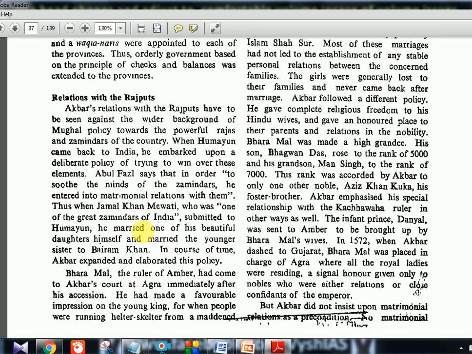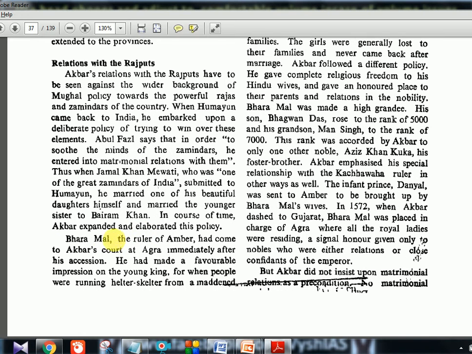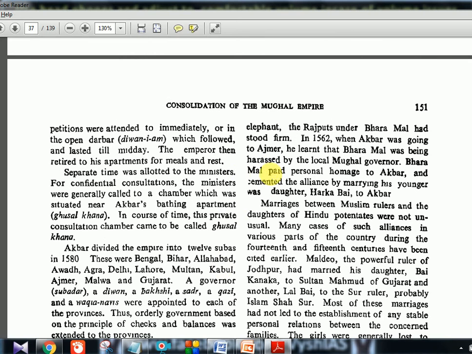Now Baramal, this person will come up in the next two to three pages. Baramal is the ruler of Amber, and he came to Akbar's court at Agra immediately after his accession. Immediately means Akbar was very young, so he made a favorable impression on the young king when people were running helter-skelter from a maddened elephant. Some chaos was going on, and Raja Baramal came to Akbar's court and took homage under Akbar.